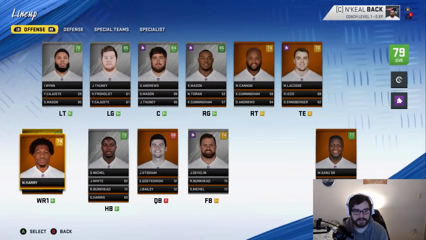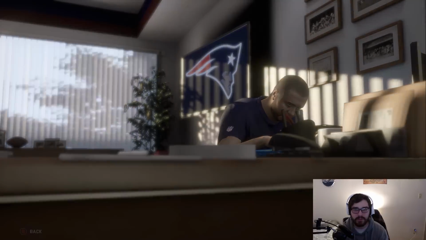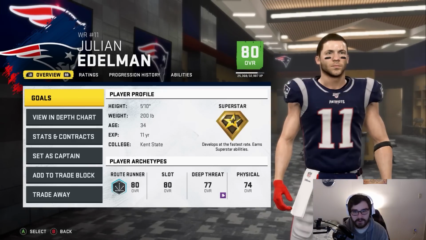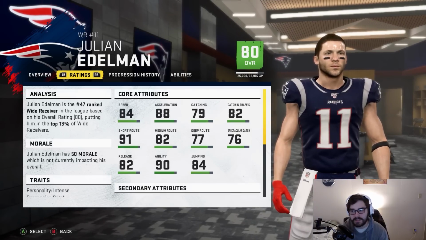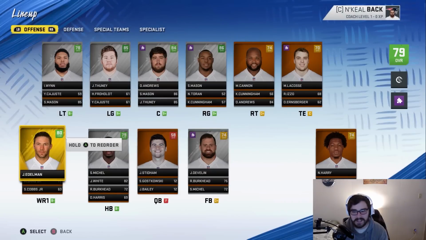The receiving corps is pretty depleted, but we do have N'Keal Harry, who's young, and will probably be the number one at some point. Julian Edelman is on his way out, I'd imagine. He's an 80 overall. He was an 87 just before. He regressed a lot. That also looks nothing like him, but whatever. He's still a good receiver. Like, he's still a good slot guy and everything like that.